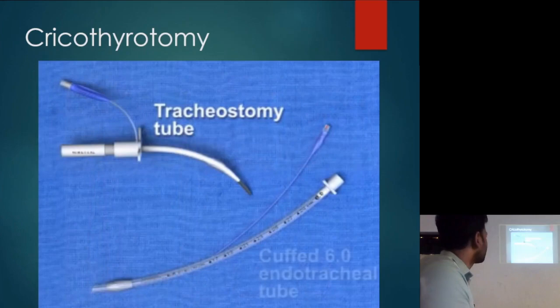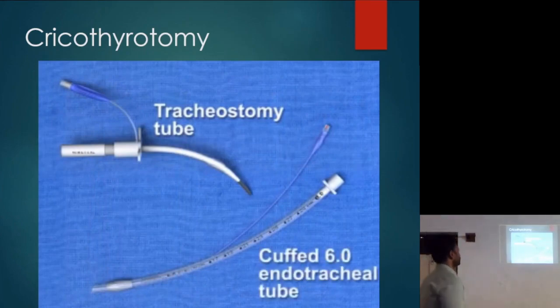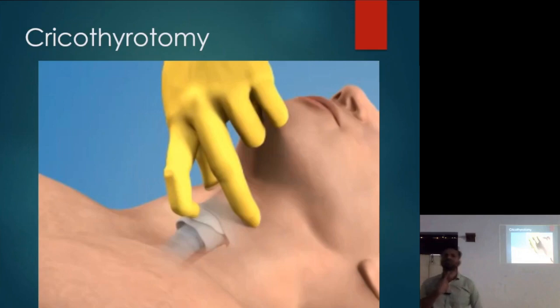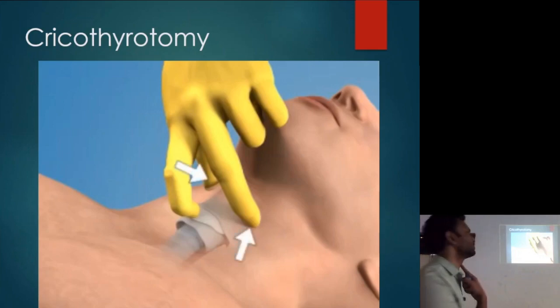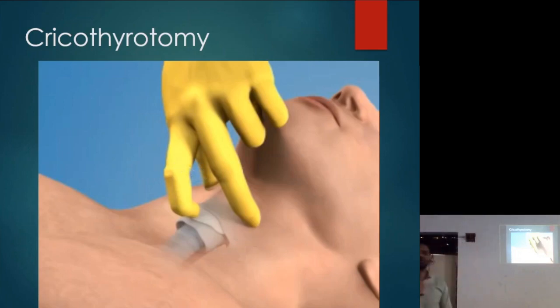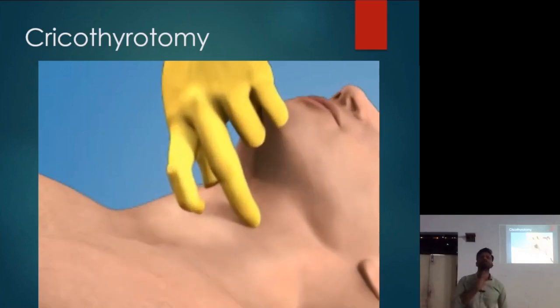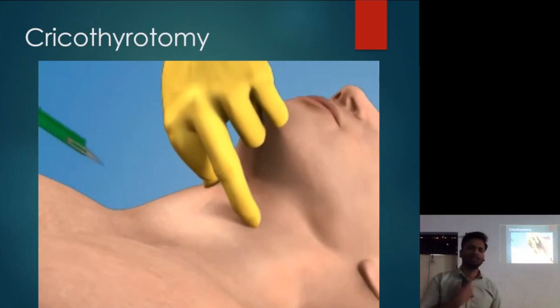And this is a tracheostomy tube. As I mentioned, you're going to palpate the thyroid cartilage, come down to the cricoid cartilage, and between the two you will have the cricothyroid membrane. There we're going to give a vertical incision in the skin.